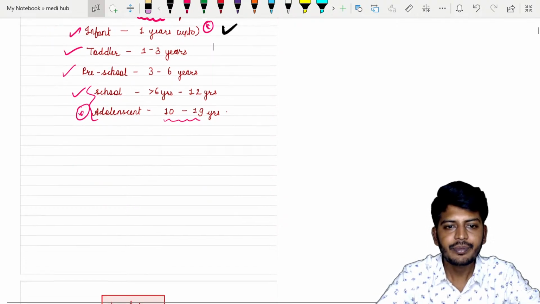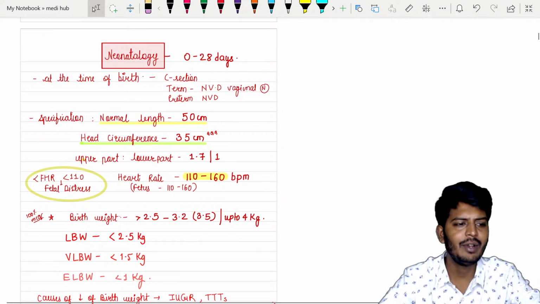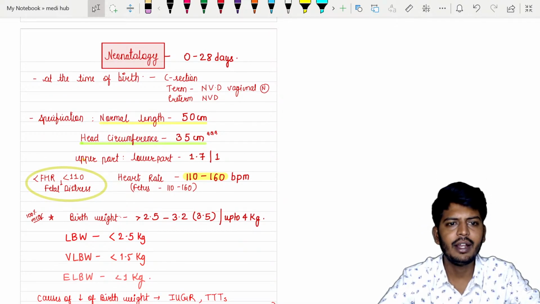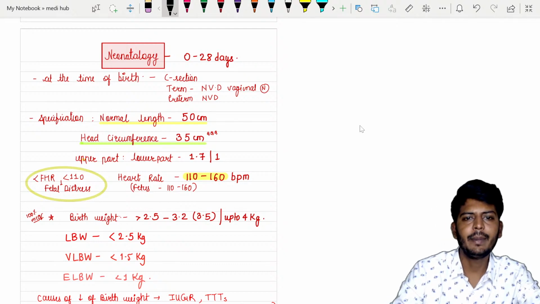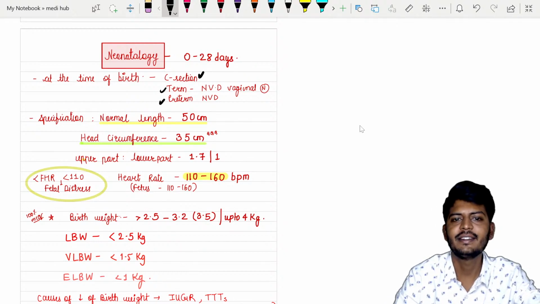Okay, so let's continue. In neonatology, the first 28 days of life, what will happen at birth? At the time of birth, what can be there? The child can be a normal vaginal delivery or preterm vaginal delivery, or it is possible it is a cesarean section.